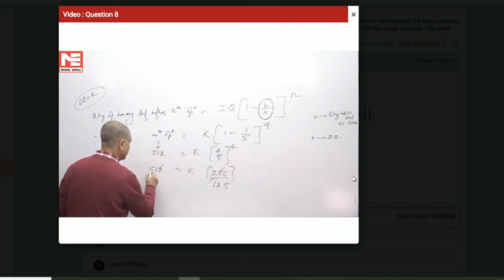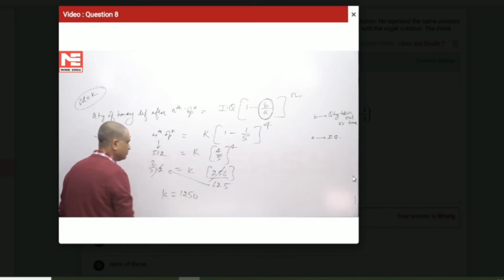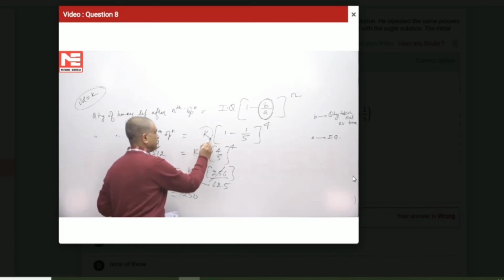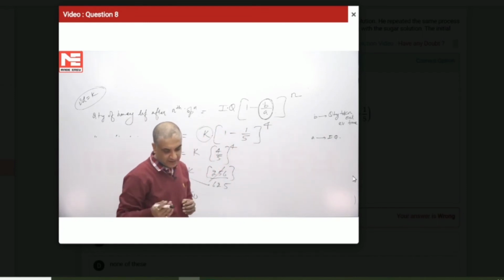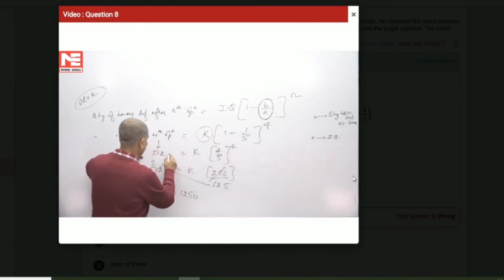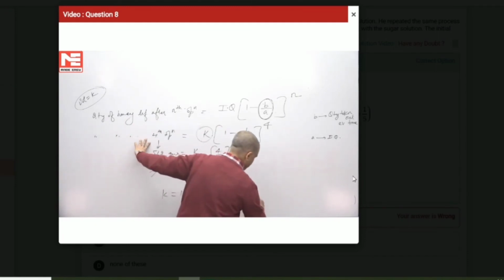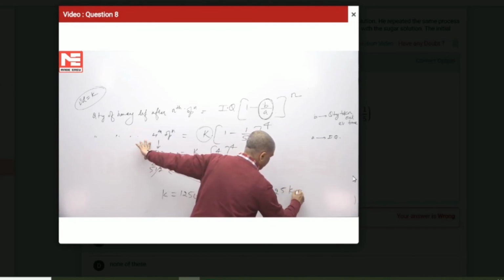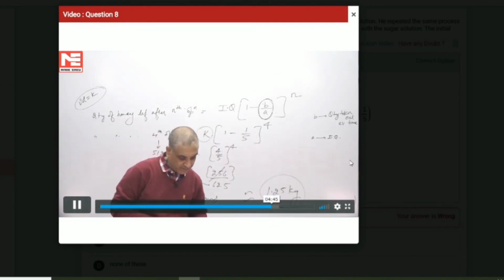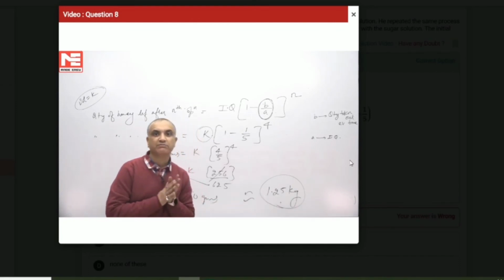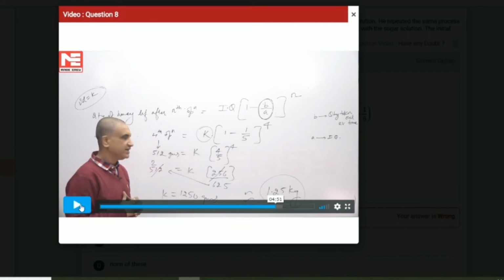So here I have K equal to 1250, 625 into 2. So the initial quantity is coming out to be 1250 grams, because the answer is in terms of grams. That is also equal to 1.25 kg, right? So it is 1.25 kg, which corresponds to option A, or 1250 in grams, 1.25 in kg.